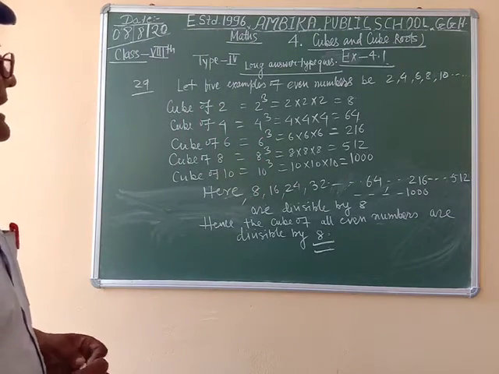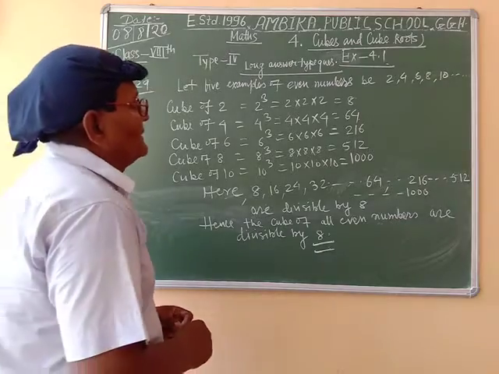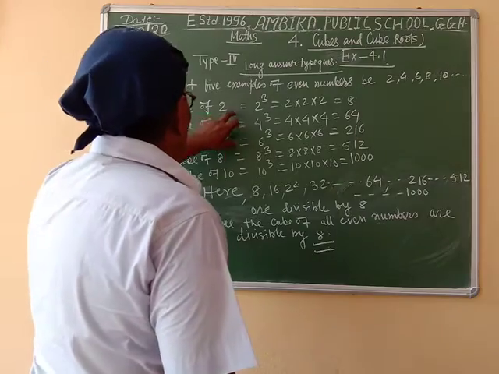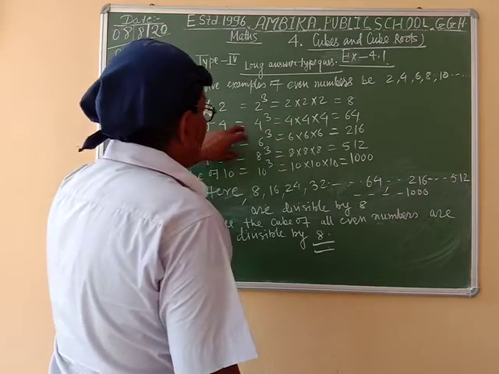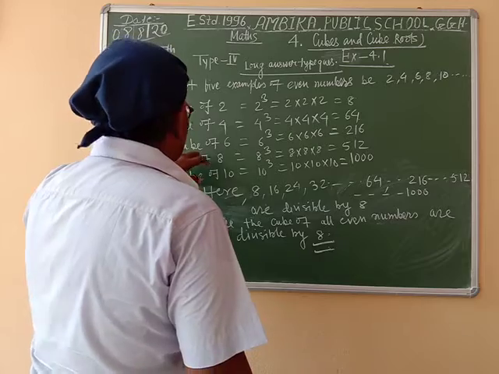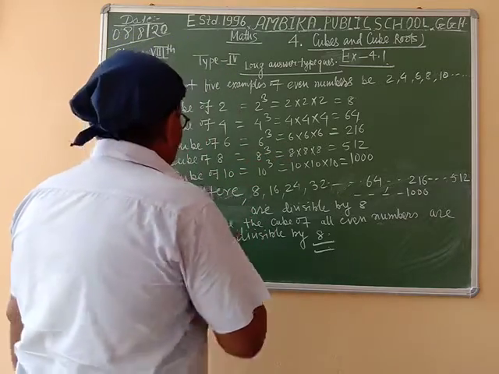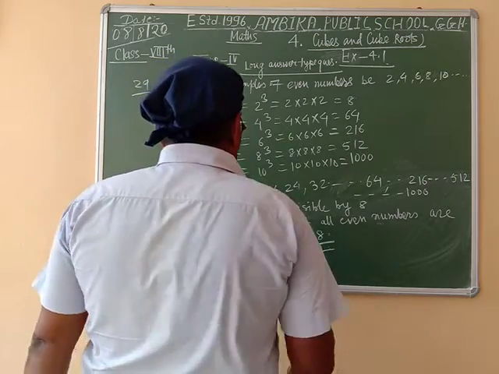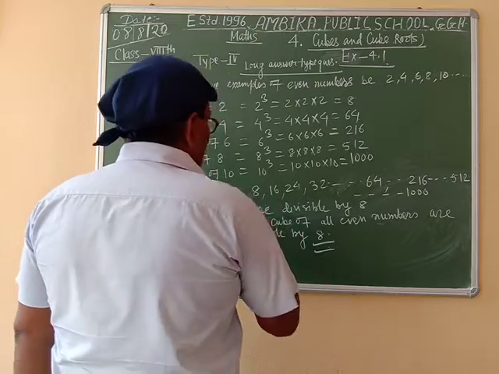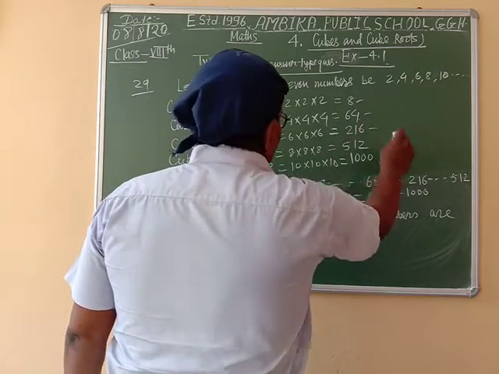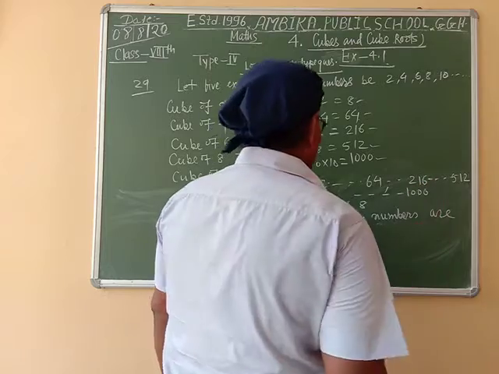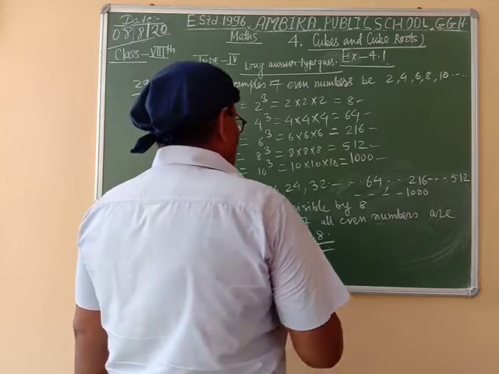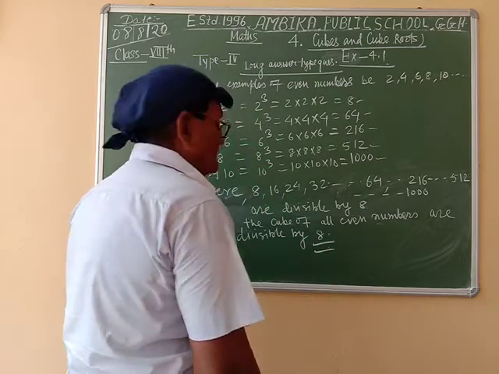Taken 5 examples of even numbers 2, 4, 6, 8, 10, and cube of 2 is equal to 8, cube of 4 is equal to 64, cube of 6 is equal to 216, cube of 8 is equal to 512, and cube of 10 is equal to 1000. Here 8, 64, 216, 512, 1000 all are divisible by 8. Hence it is verified that the cube of all even numbers are divisible by 8.